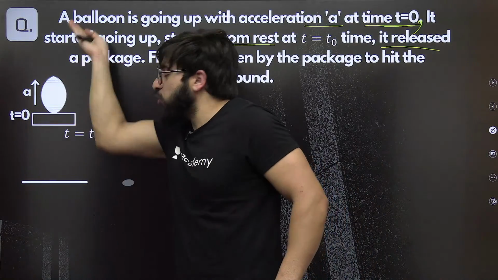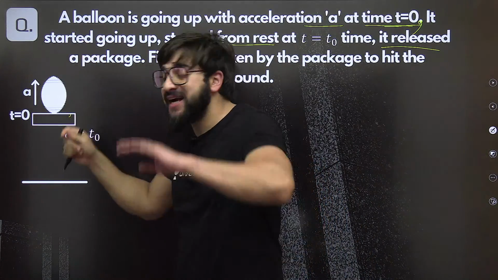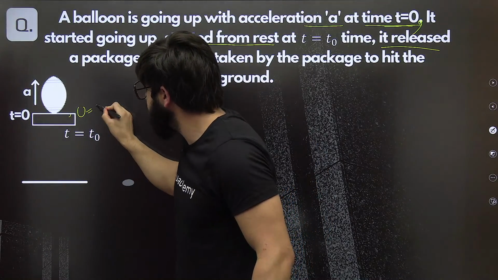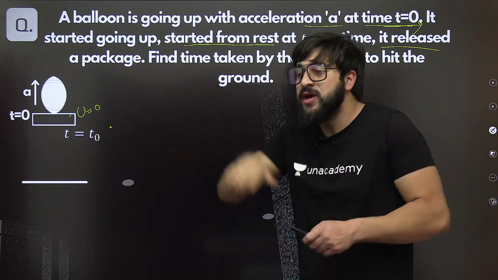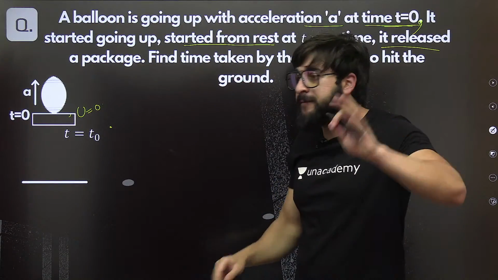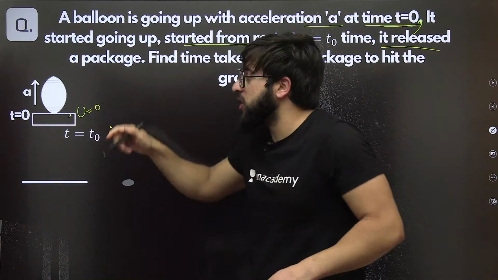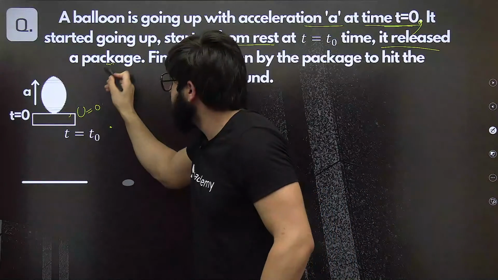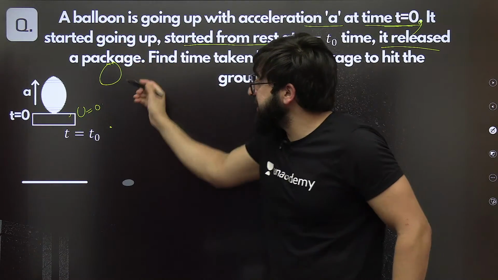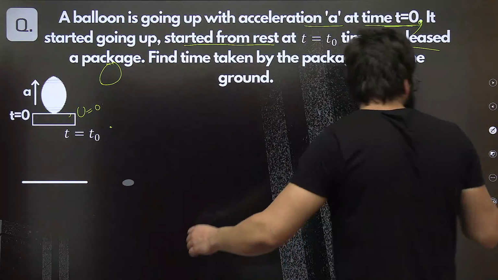So this is the balloon. This balloon started going up, which means initially its velocity u is 0. Initially its velocity is 0. Started from rest, going in the upward direction. At t is equal to t naught, when for example the balloon reached somewhere around here, it released a package.